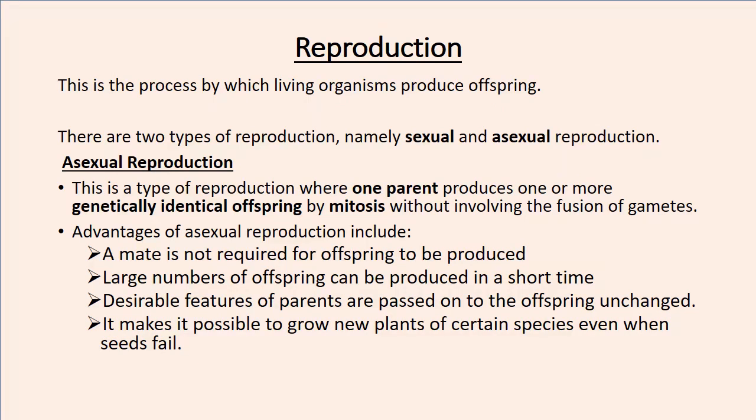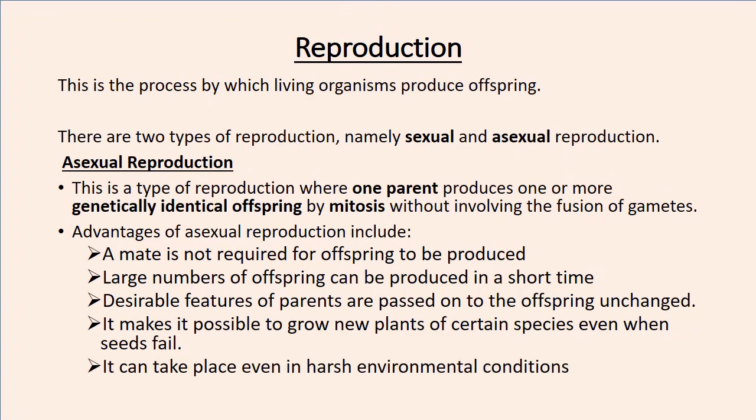It makes it possible to grow new plants of certain species even when seeds fail. Because of asexual reproduction, if there are no seeds, the plant can be easily grown without the need for seeds. So it helps us make sure that we are able to grow certain kinds of plants even if their seeds are not helping.